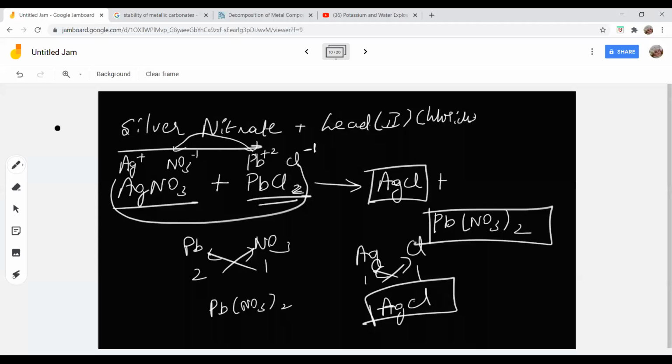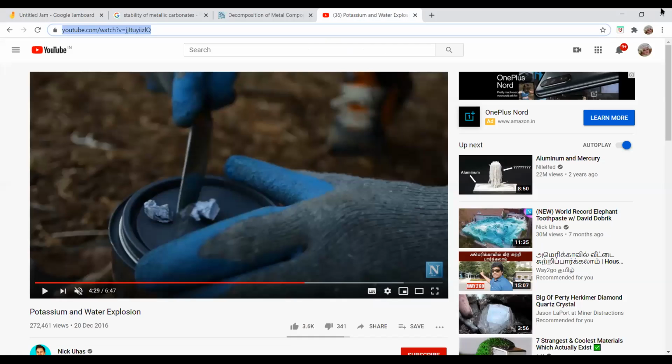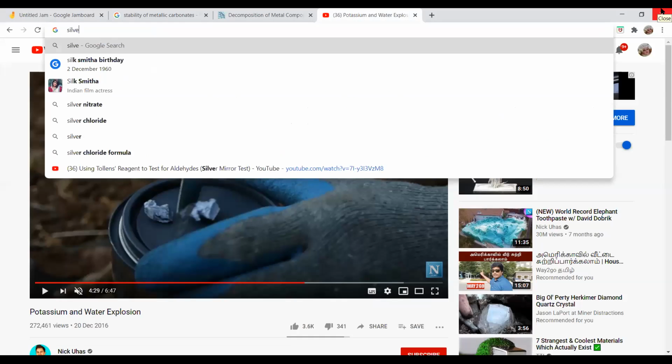Okay. Out of silver chloride and lead nitrate, silver chloride will precipitate. Which will precipitate is silver chloride. I'll show you again. I'll show you a video. You will be much more clearer. I'll show you how a precipitate looks. Silver nitrate.